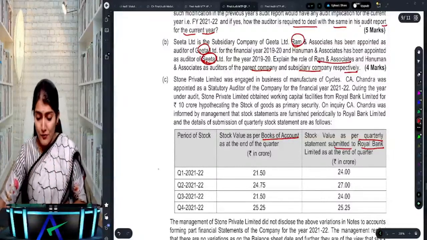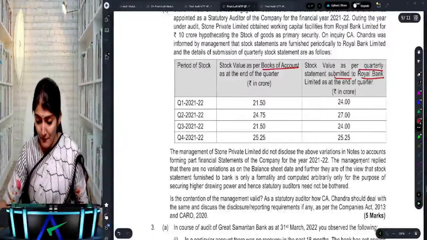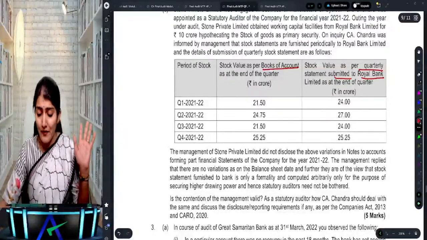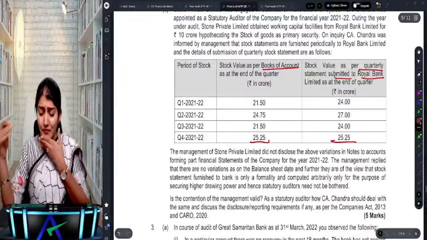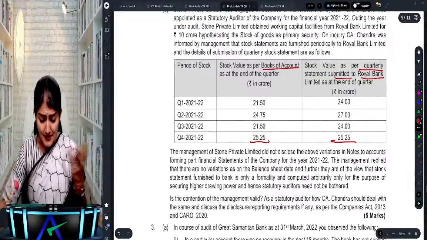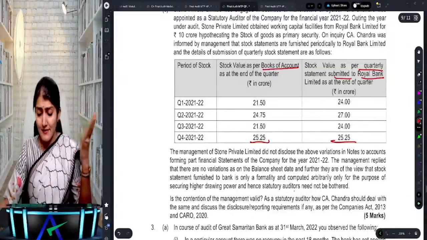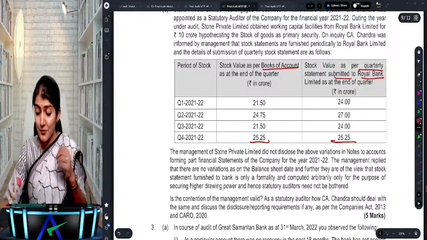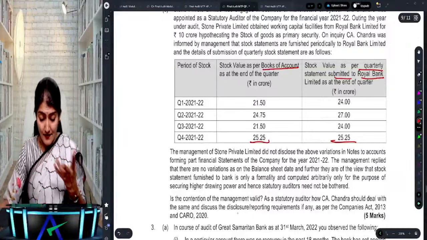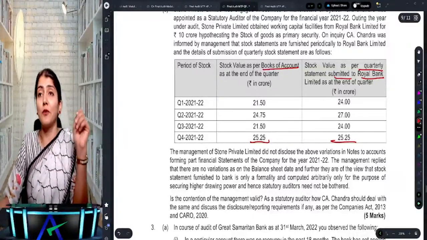The management of Stone Private Limited did not disclose the above variations in the notes to accounts forming part of the financial statements. The management replied that there are no variations as on the balance sheet date, and they are of the view that the stock statement furnished to the bank is only a formality and need not be bothered about. Is the contention of the management valid? As a statutory auditor, how should one deal with the same? And discuss the reporting requirements as per the Companies Act and CARO 2020.